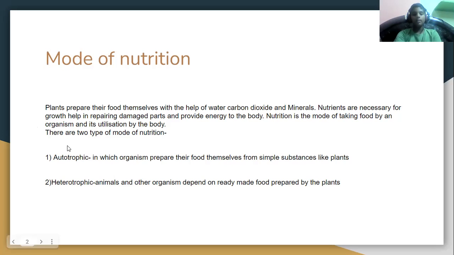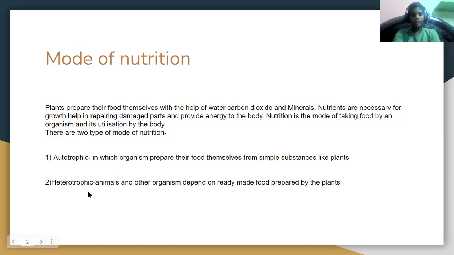Next, there are two types of mode of nutrition: autotrophic and heterotrophic. Autotrophic, in which the organism prepares their own food themselves from simple substances. Example, plants. The plants prepare their own food with simple substances like water, carbon dioxide, in the presence of chlorophyll and sunlight.